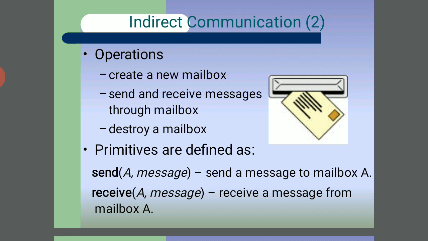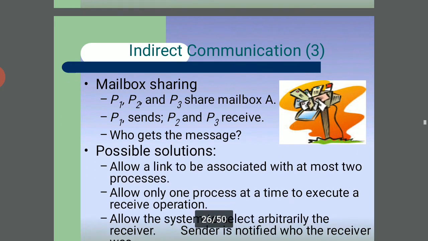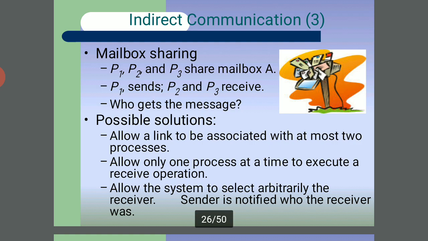Create a new mailbox, send and receive messages through the mailbox, and destroy a mailbox. The primitives are defined as: send a message to mailbox A, and receive a message from mailbox A. In indirect communication the mailbox is shared: P1, P2 and P3 share mailbox A, P1 sends, and P2 and P3 receive.